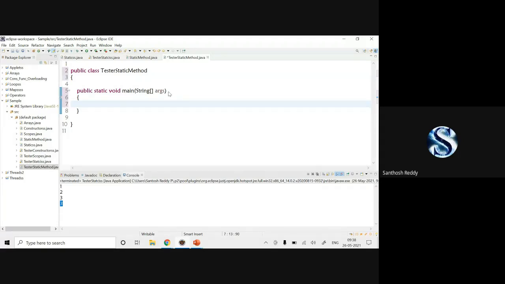Okay, tester static method. Now, does anyone have an idea how to extract the static methods? Or normally we can create an object and extract it. Students, I'm asking you people, I need an answer from everyone. How to access methods which are present in another class?